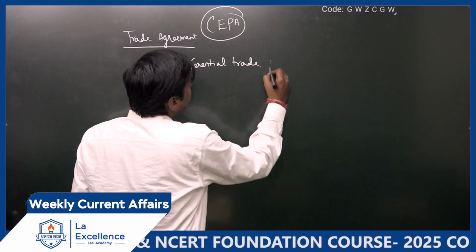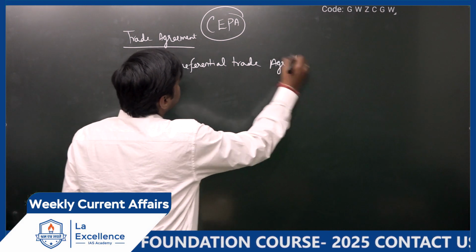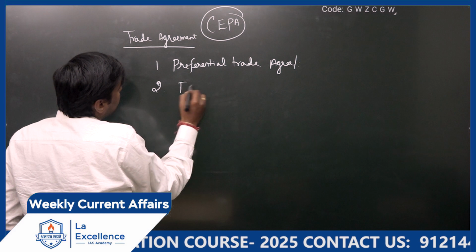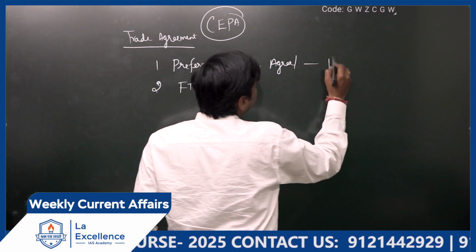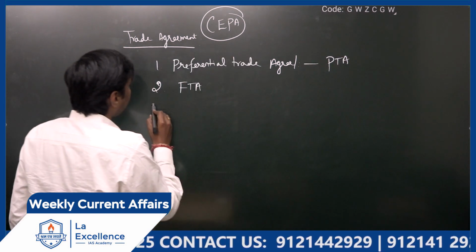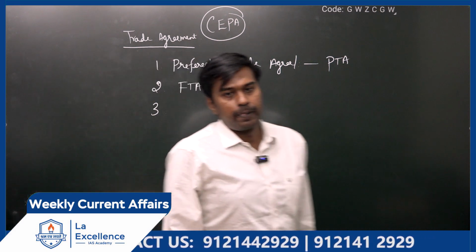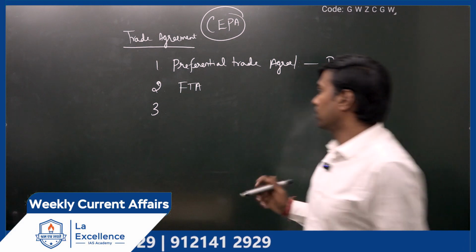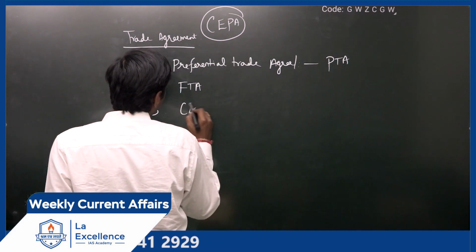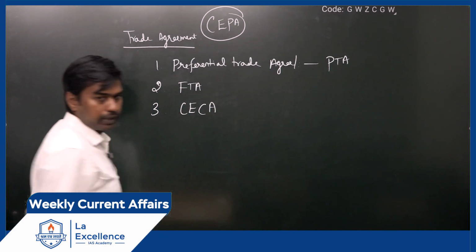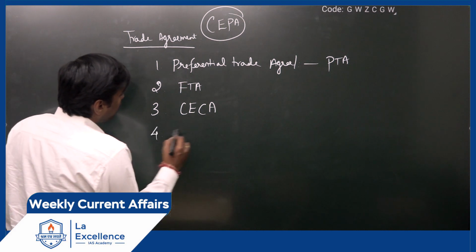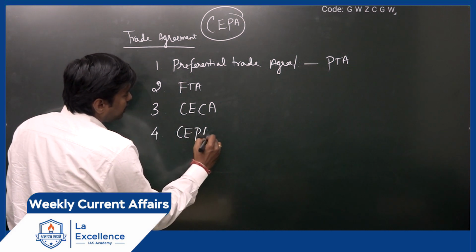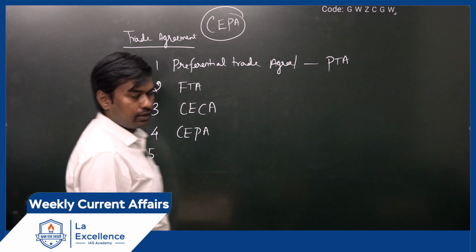First stage is preferential trade agreement. Second is free trade agreement. Then you have comprehensive economic cooperation agreement. Then you have comprehensive economic partnership agreement.